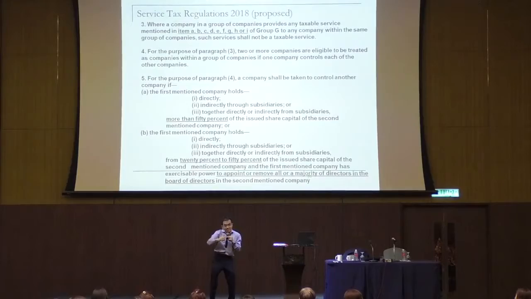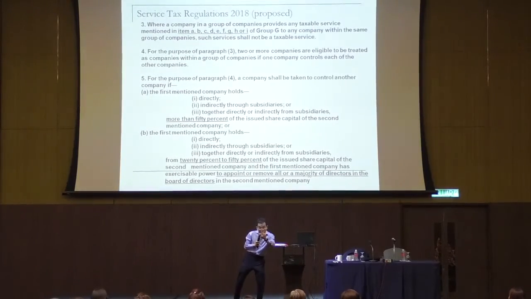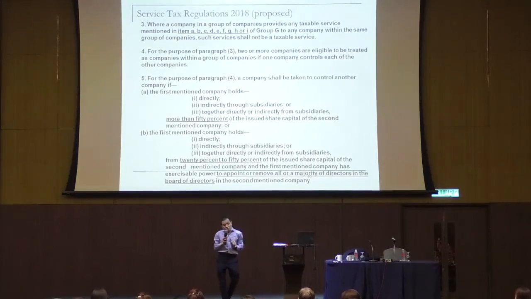So number 1, must be more than 50%. Number 2, if it is less than 50, must be 20 to 50, but with an additional condition.